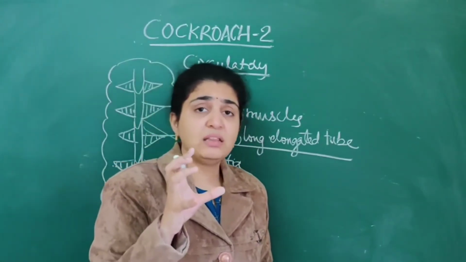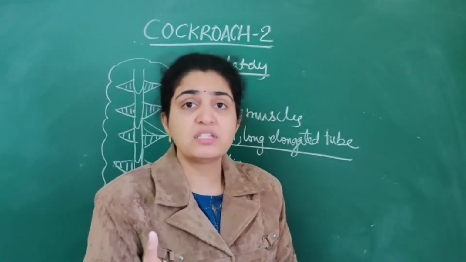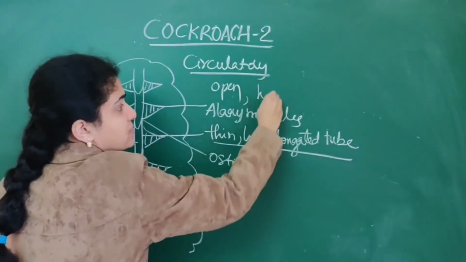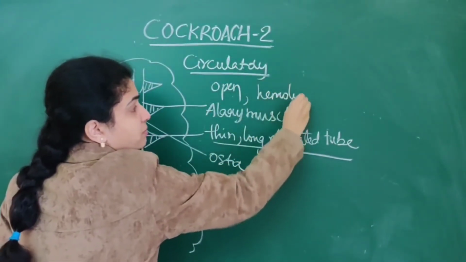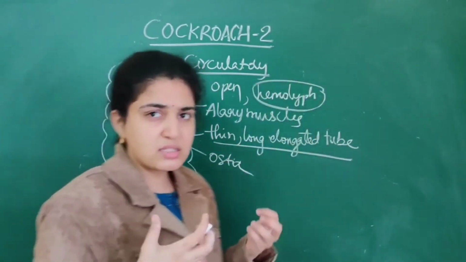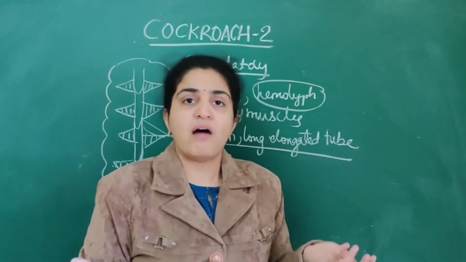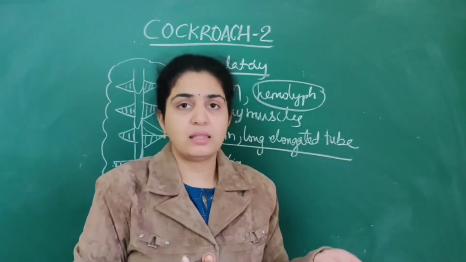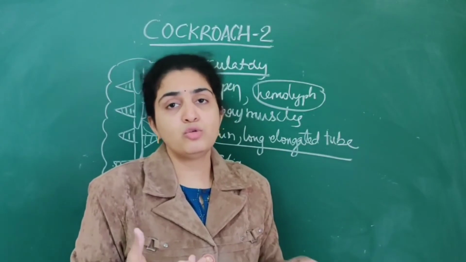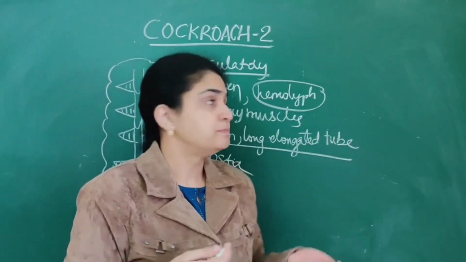Next, the main thing is the fluid which is present, the hemolymph. Hemolymph fluid is present mainly in the cockroach. Like in our body how liver, lung and other organs are present, in the hemolymph also numerous visceral organs are present.